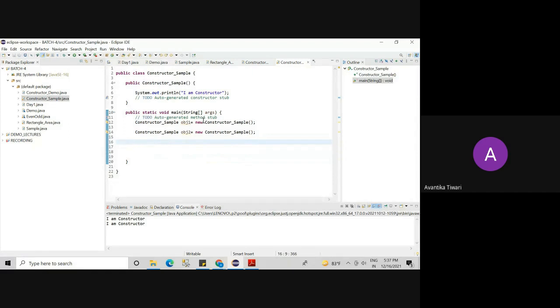Now I have only 2 objects, so my constructor is going to execute for only 2 times. Now if I have only 1 object, my constructor is going to execute for only 1 time. So this is one point that you can write in a notebook: the constructor executes every time you create the object. Constructor is automatically executed the moment you create an object.